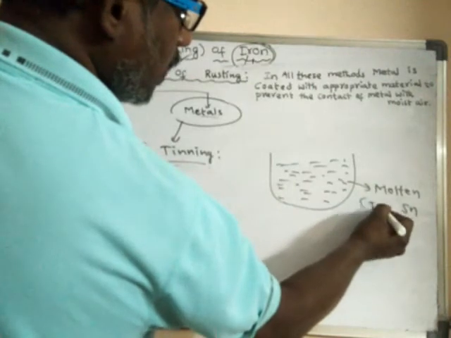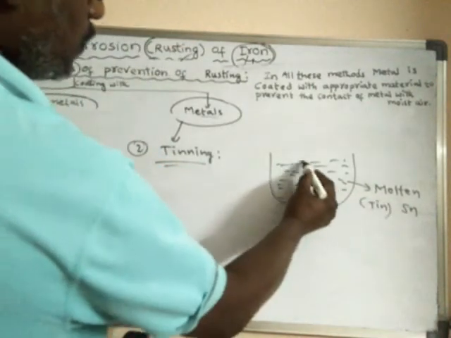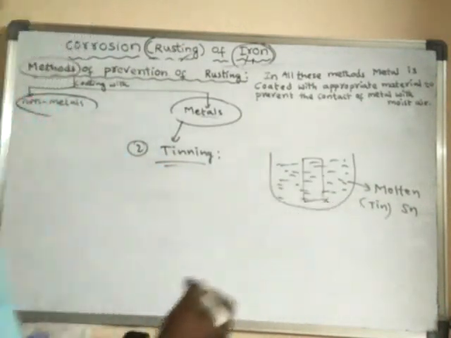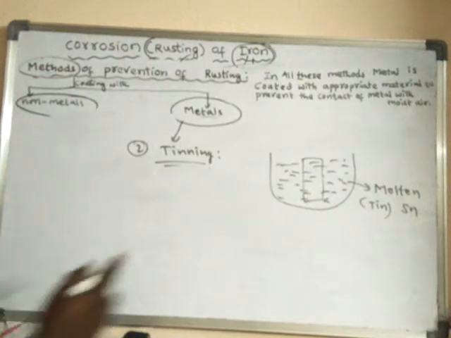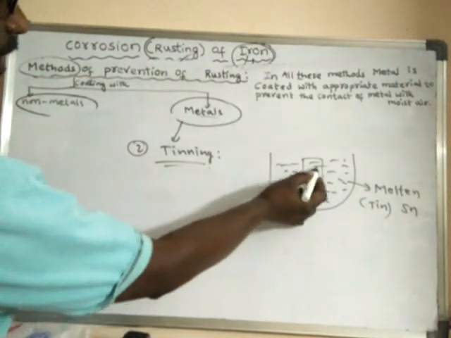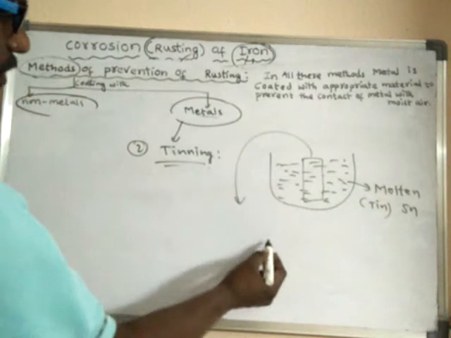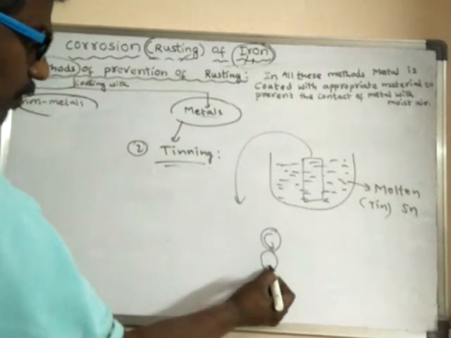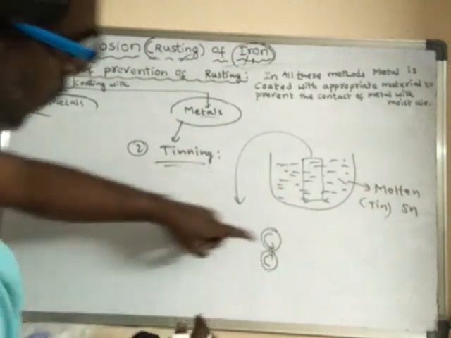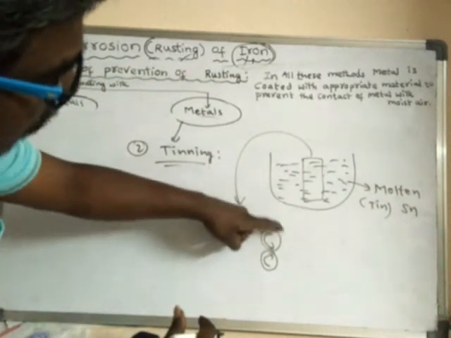Molten tin. Okay. So into this molten tin, the iron material, the iron piece, is dipped, and passed through these rollers. Now this iron is taken out and passed through heavy rollers. That means these rollers keep on rolling.